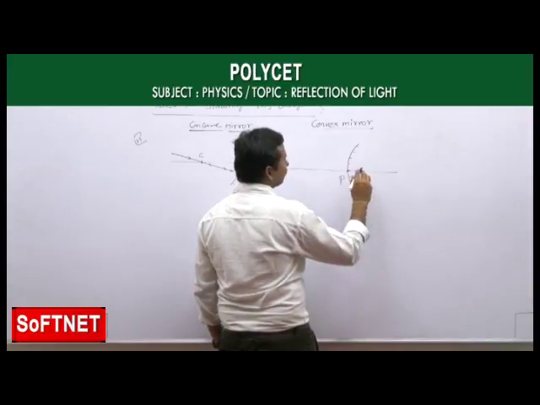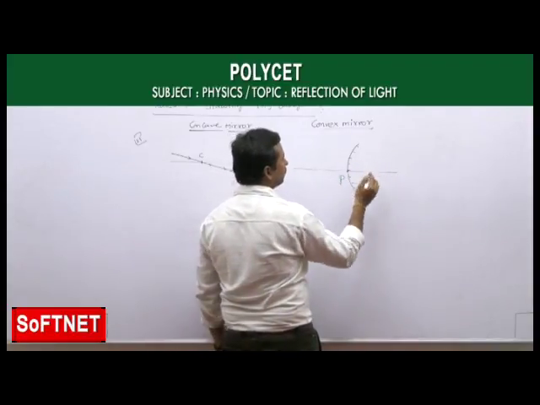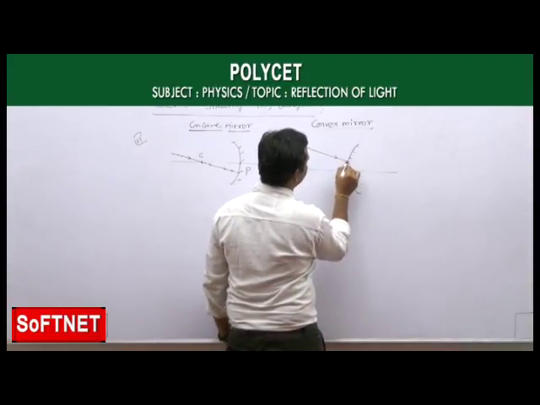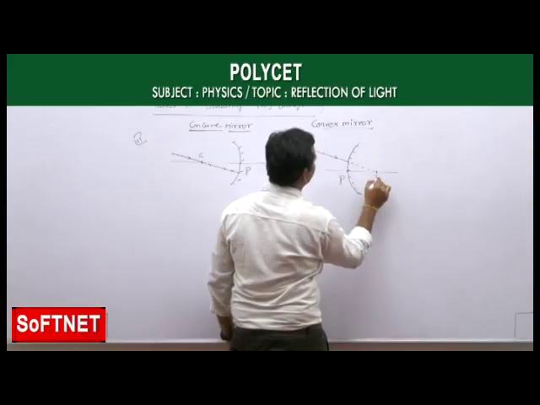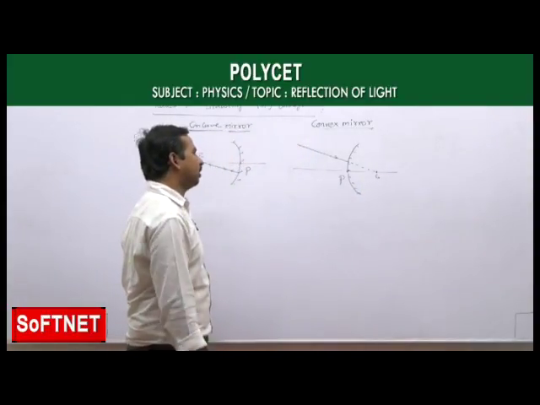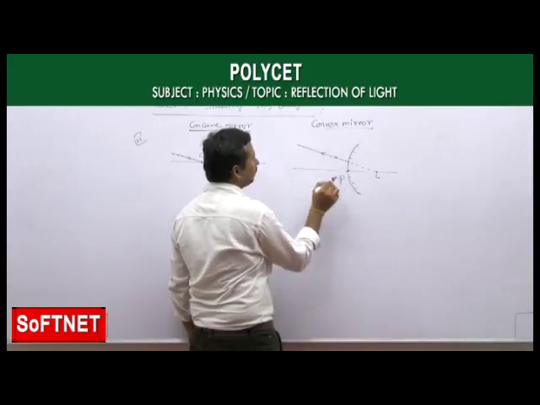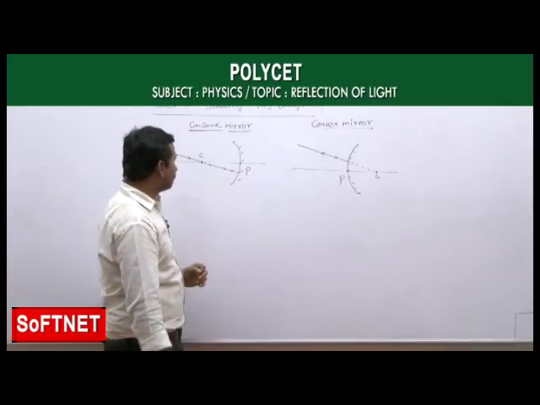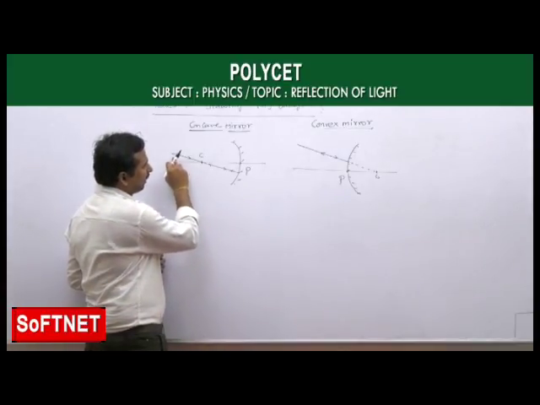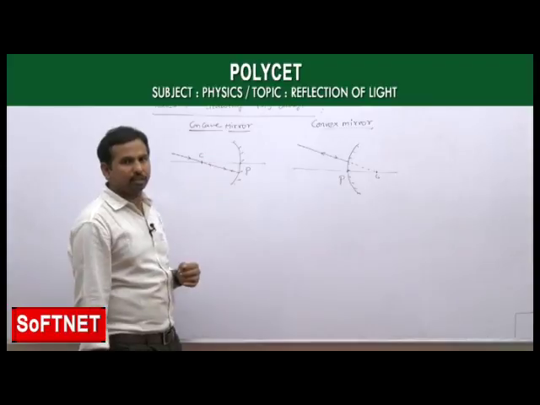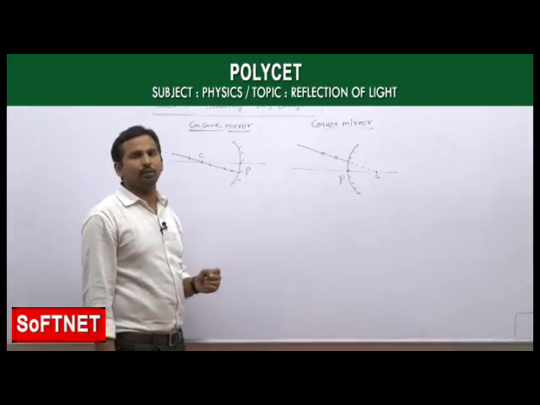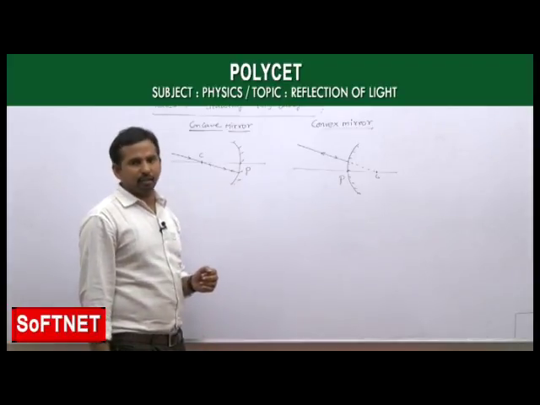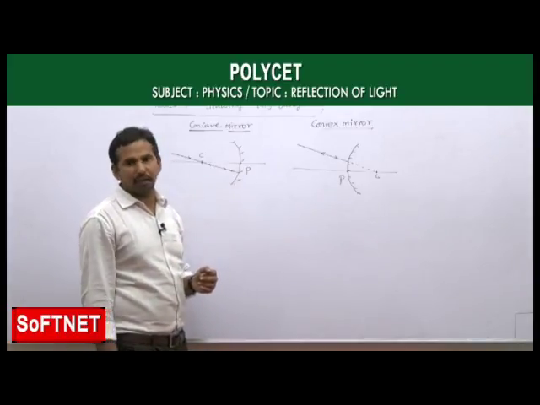Here, as the focus and the center of curvature are behind the mirror, we assume that the light ray is passing through the center of curvature, like this. Then after reflection, the light ray comes back in the same path. This is our rule 3. Okay, if you observe, the light ray is coming back in the same path, which means the angle between the incident and reflected rays becomes 180 degrees, because the light ray is retracing back here.